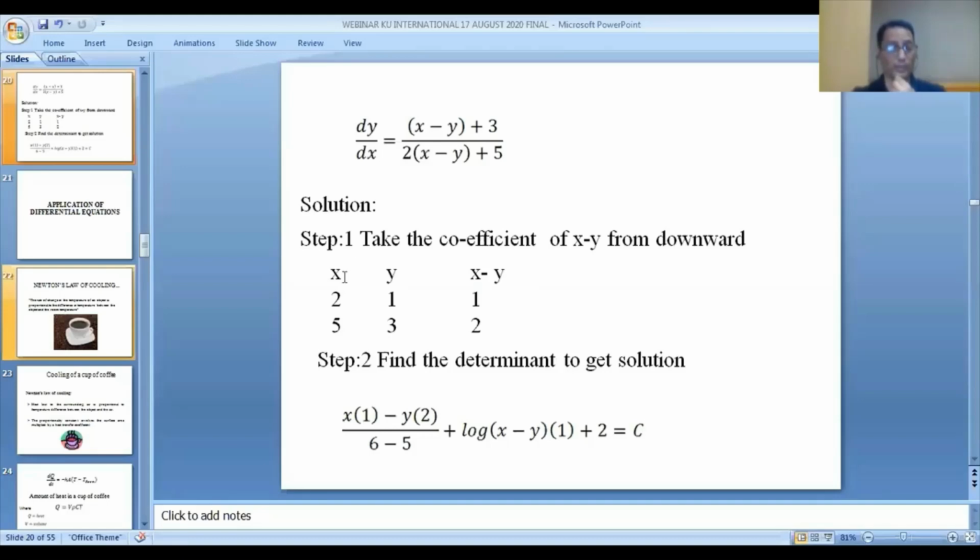Now we have to find out the determinant between what? X to y, 1. So I'm finding out the determinant x to y, 1. So I'm getting this one. Again, you have to find out the determinant of this one, 2, 5, 1, 3. So I'm getting this one. Again, we have to get in log. So always the answer is coming in log.